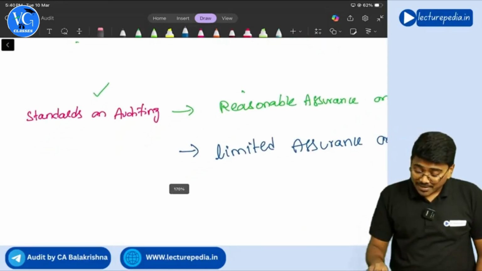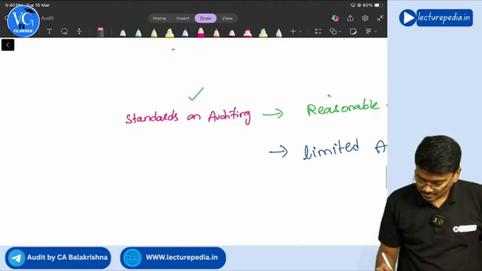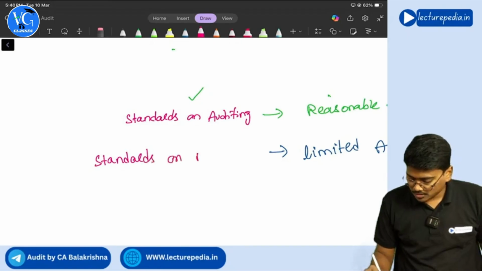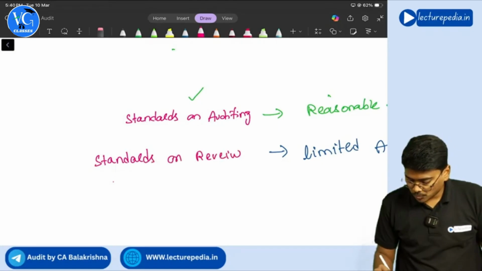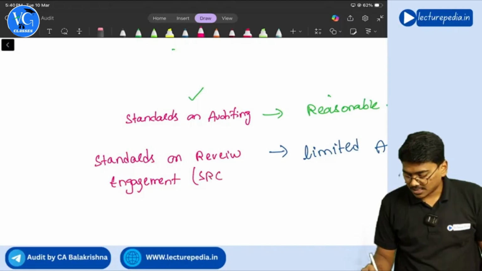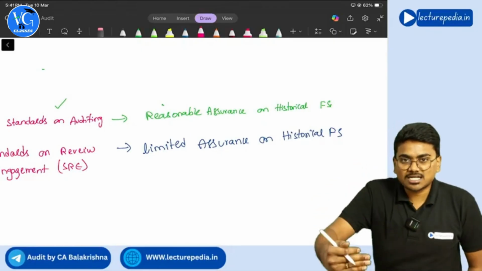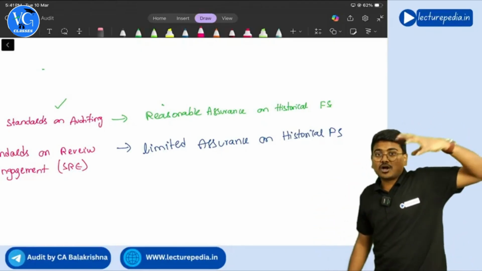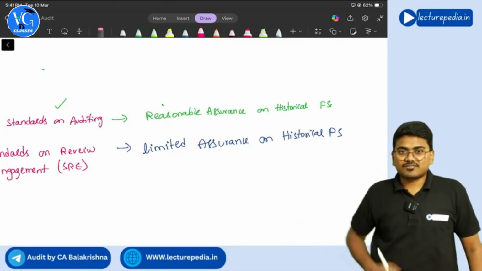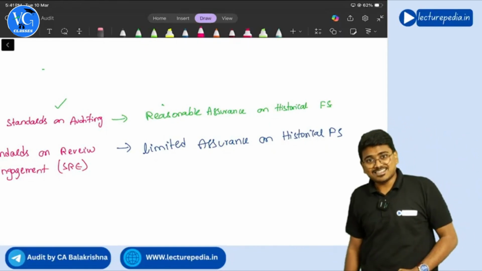No. You will apply the SRE series, nothing but standards on review engagement. So if the auditor wants to provide reasonable assurance on historical financial statements, he has to comply with auditing standards. If the auditor wants to provide limited assurance on the historical financial statements, he needs to comply with standards on review engagement, SRE series.